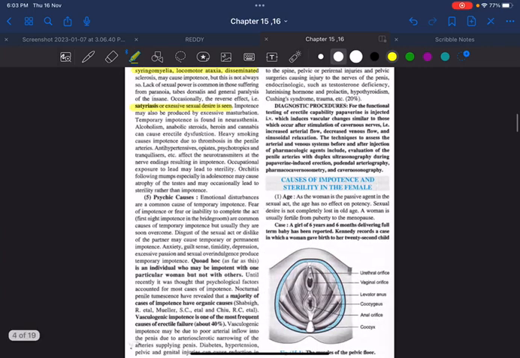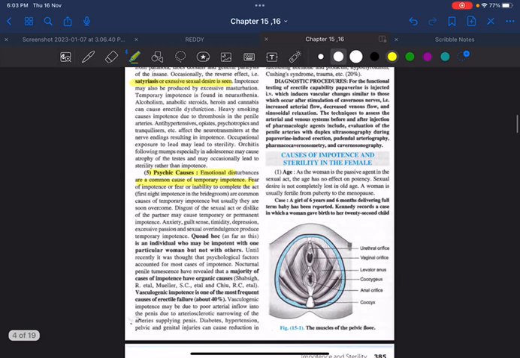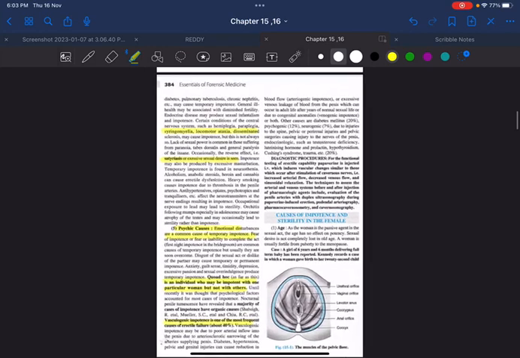Or any psychological causes. As far as I will tell, psychological causes are the most common cause of temporary impotence. What do you mean by quad hoc? That means an individual who may be impotent with one particular woman but not with others. And what is the most important or frequent cause of erectile failure? It is the vasculogenic cause.